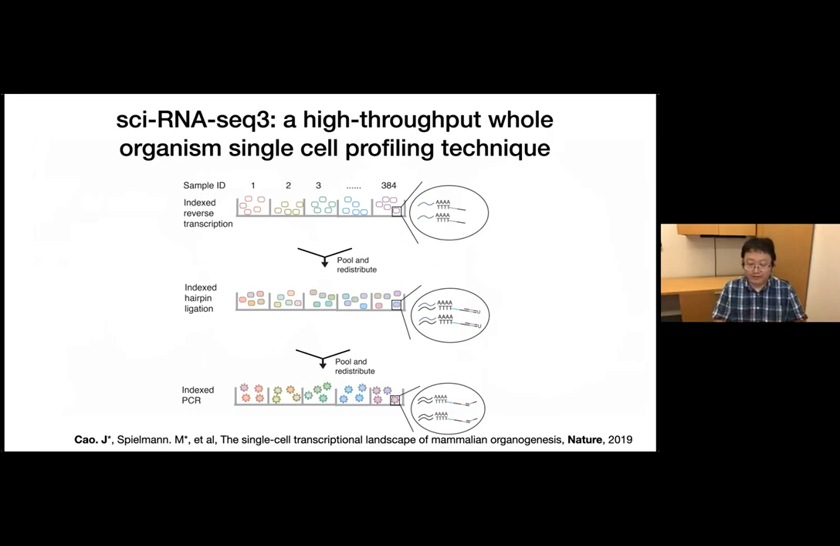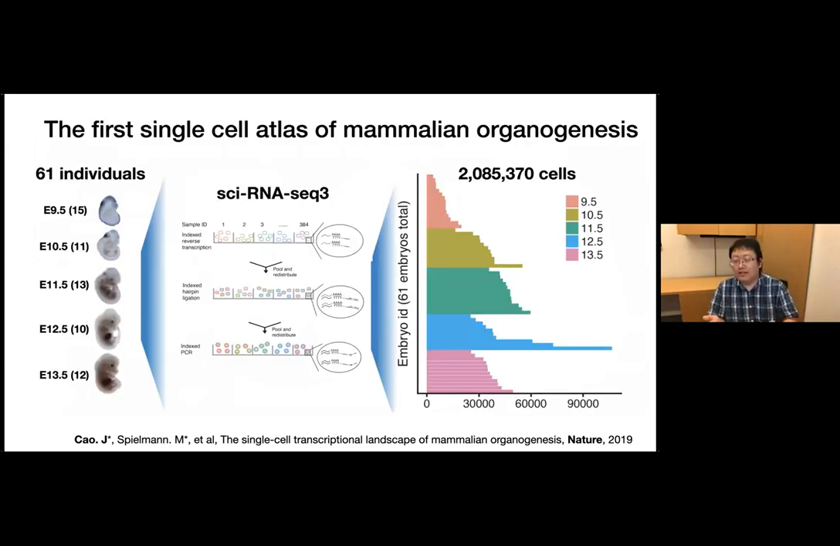To test this, we applied sci-RNA-seq3 to profile 61 mouse embryos across different developmental stages, from 9.5 day to 11.5 day to 13.5 day, that span the main organogenesis stages. And from a single experiment, we can profile over 2 million cells across 61 different individual samples. So what can we learn from this data?